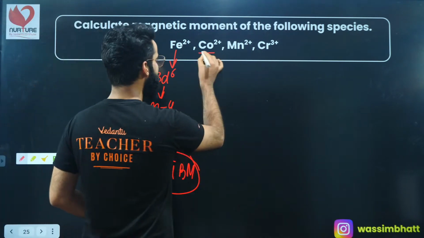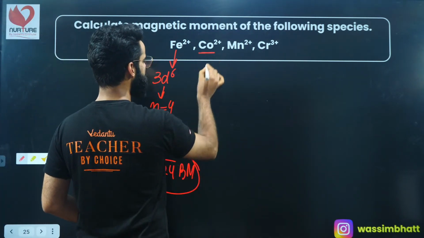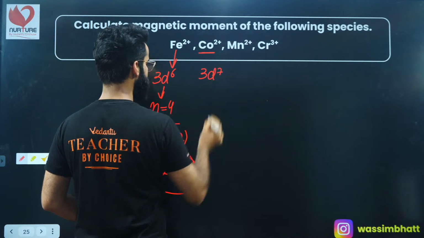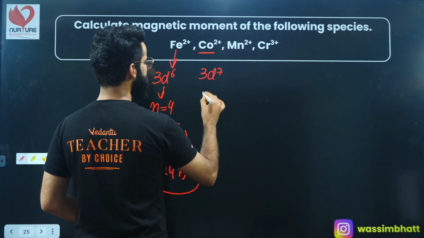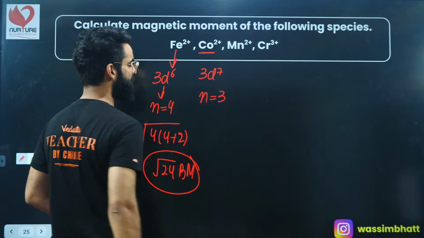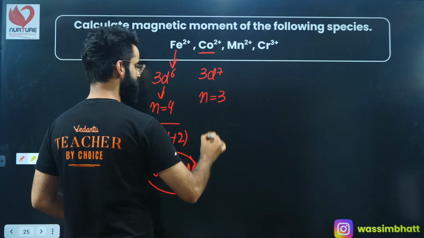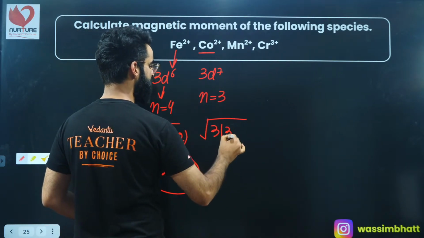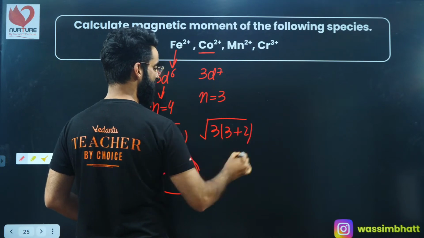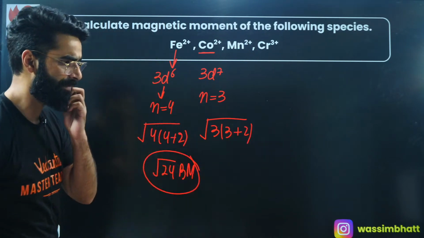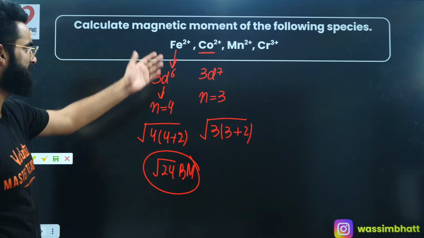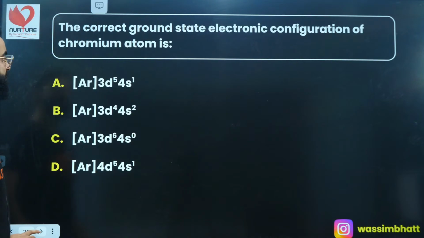Cobalt dipositive: cobalt is 3d7, 4s2. Take 2 electrons out, so 3d7 is the configuration. With a 3d7 configuration, the number of unpaired electrons, n, is 3. If unpaired electrons are 3, you can calculate the magnetic moment as the square root of n into n plus 2 Bohr magnetons. Solve it, get it done. I'm sure it's clear to everyone. In a similar way, you can calculate the magnetic moment of the other species as well.